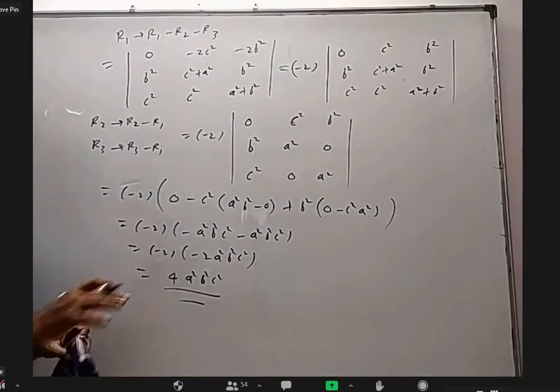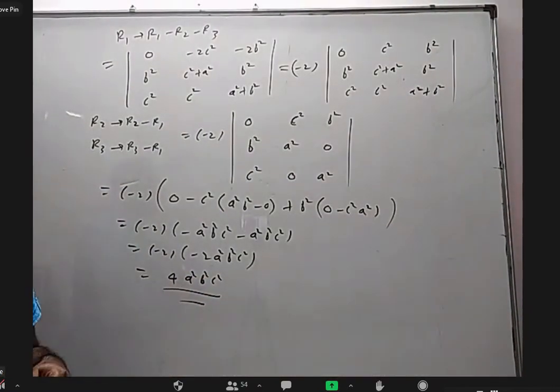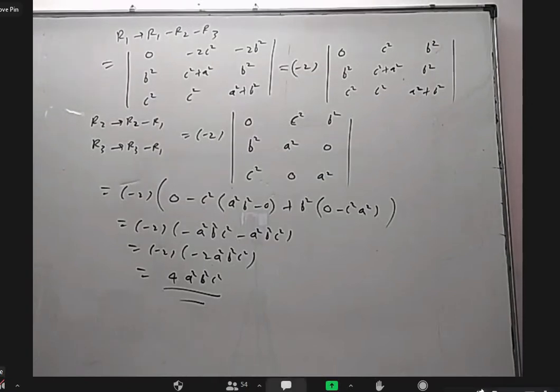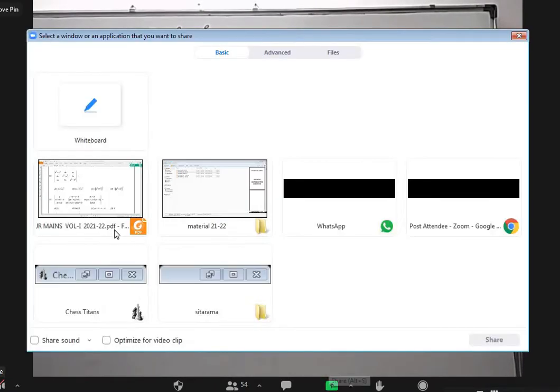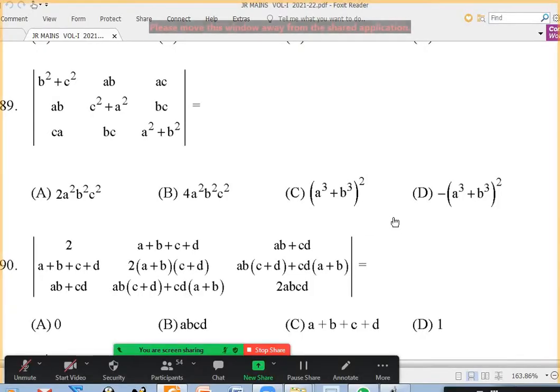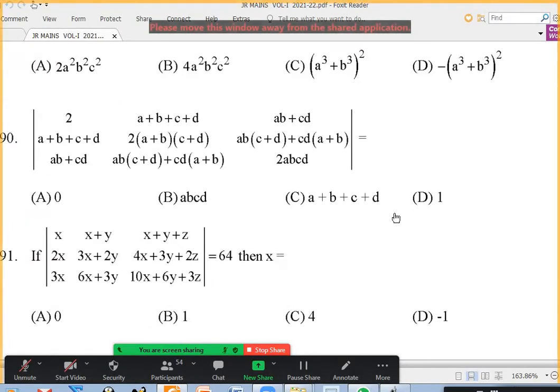This is somewhat similar to the previous question, where we got 4abc, where a is replaced with a square, b square, c square. But in the beginning, we have to do some transformation, change one determinant to another determinant, and then do it. One may ask how to get ideas. That is one thing I don't know. We discuss some models, and based on that, with enough experience and practice, we should be able to apply them in other questions.